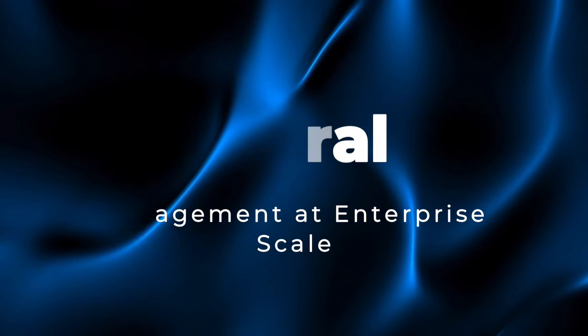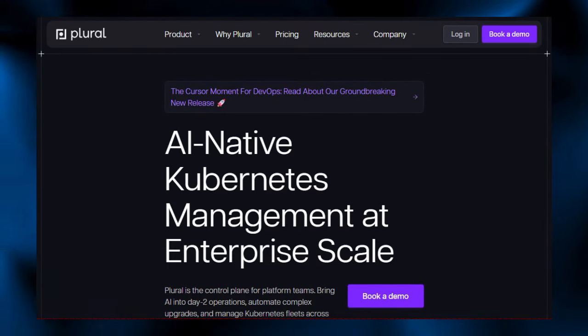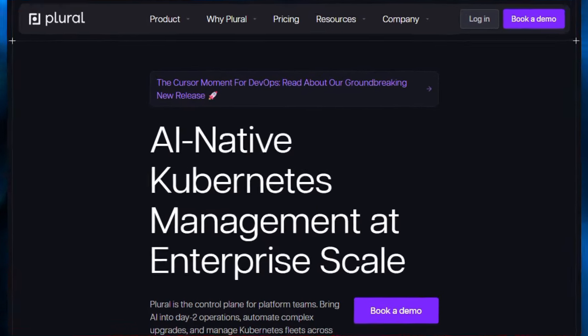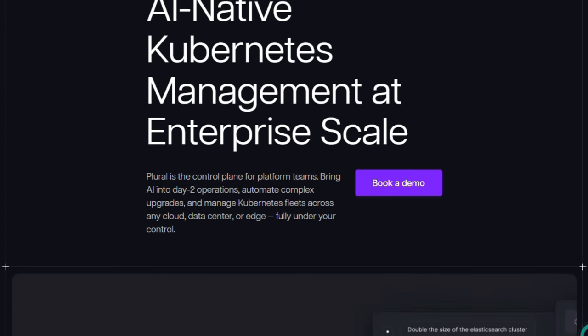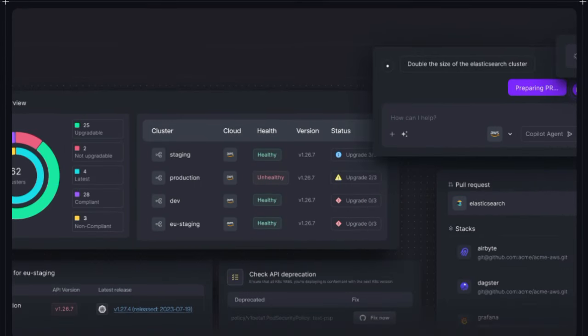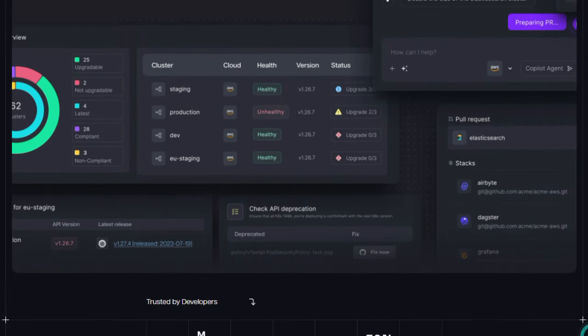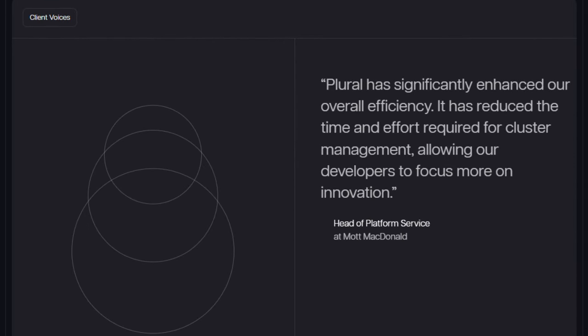Project number 10, Plural, AI native Kubernetes management at enterprise scale. What makes Plural truly stand out is how it combines intelligent automation, semantic awareness, and fleet-level visibility into a unified control plane that's built for modern distributed Kubernetes environments. Rather than being yet another tool stitched onto clusters, it's designed from the ground up to infuse AI into every operational layer.